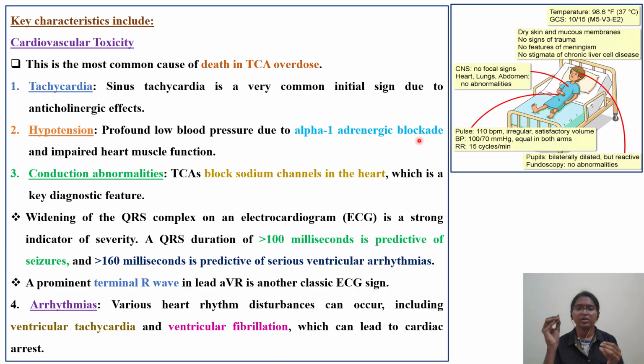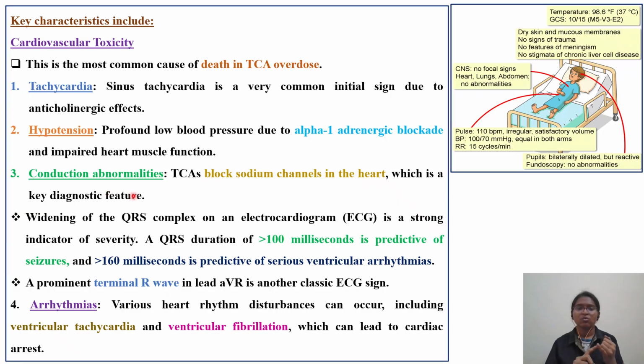These TCAs will bind to alpha 1 adrenergic receptors, because of which there will be a decrease in the blood pressure and impaired heart muscle function, because of which contractility of the heart will be impaired.